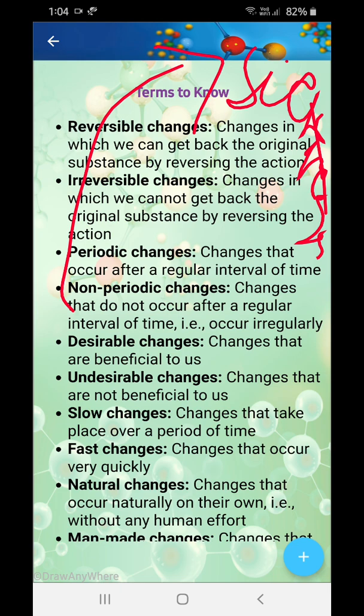Natural changes are changes that occur naturally on their own, without any human effort. Nature has designed something on its own, so there have to be natural changes. Humans do not interfere over there. Okay, they occur naturally. Those are natural changes.